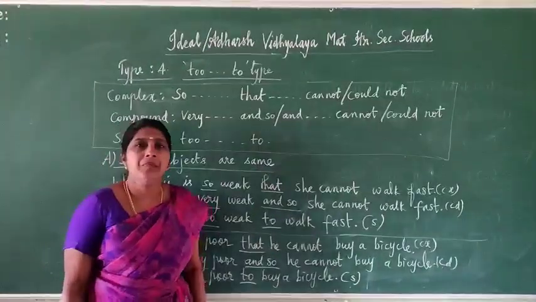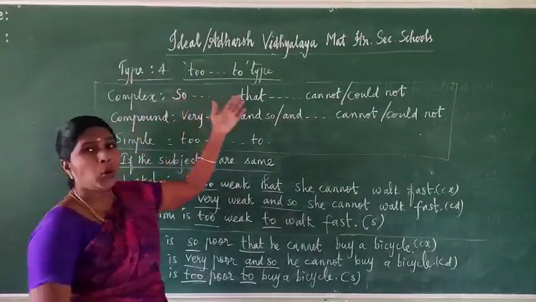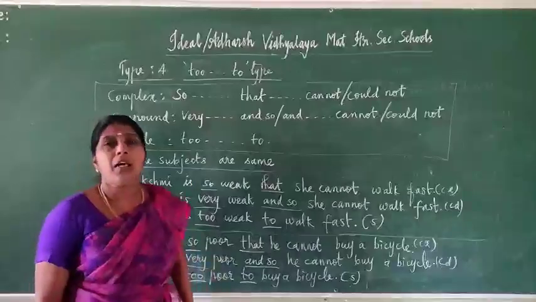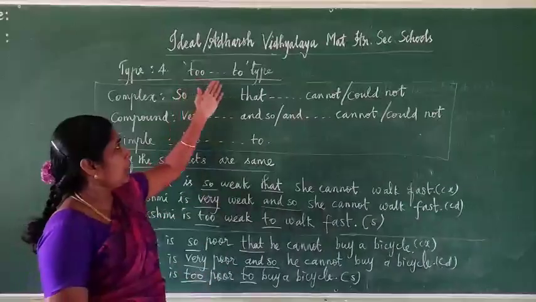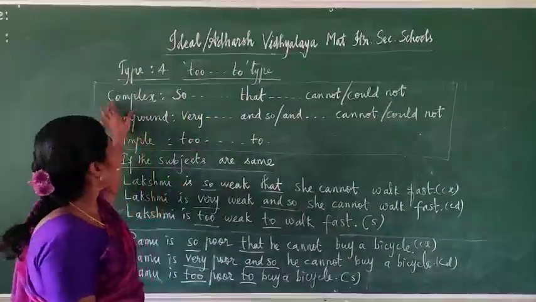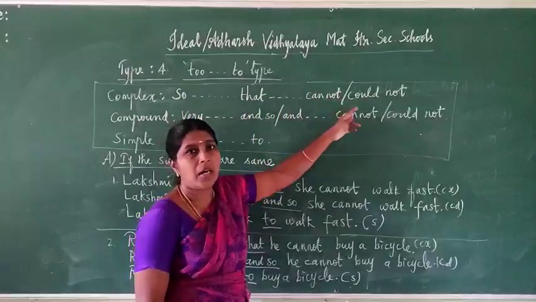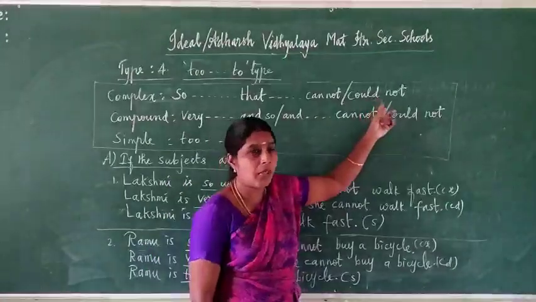Dear students, let's see the next type. Type 4, the "too... to" type. The coffee is too hot for me. Too means very. So "too... to" type. For complex: so, that, cannot or could not. For present form, cannot. For past tense, you have to use could not.